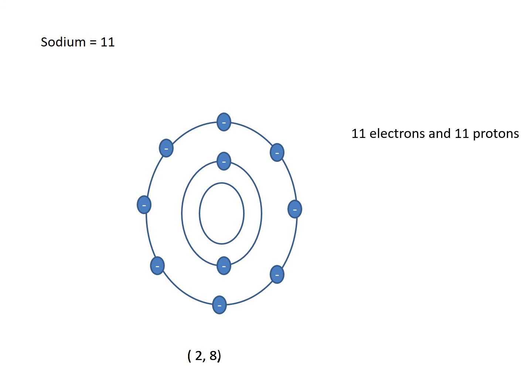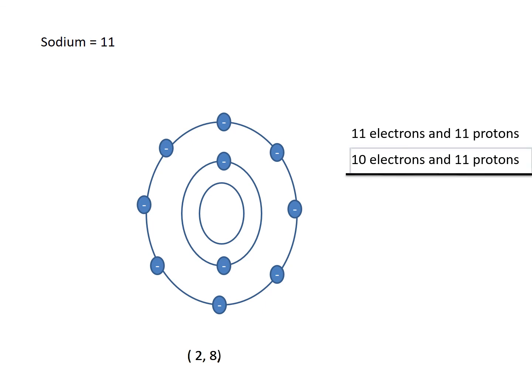Earlier, when it had all three shells, it had 11 electrons and 11 protons, because the atomic number is 11. But after it gave away one electron, it became 10 electrons and 11 protons. Nothing has happened to the protons, but the number of electrons has reduced by 1.